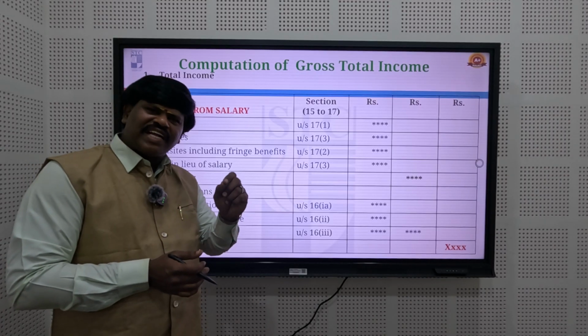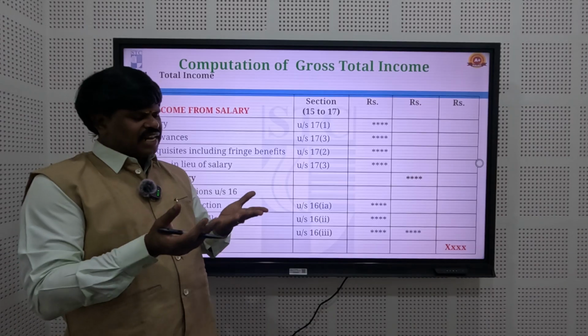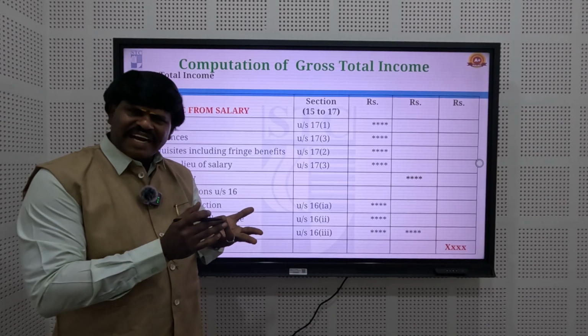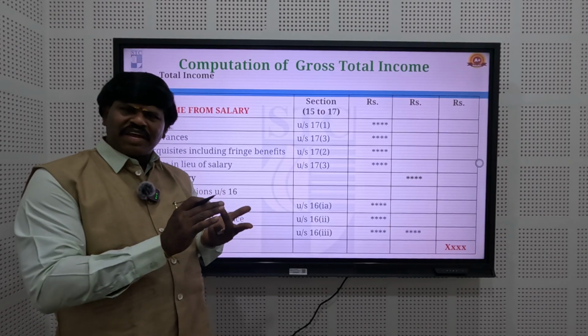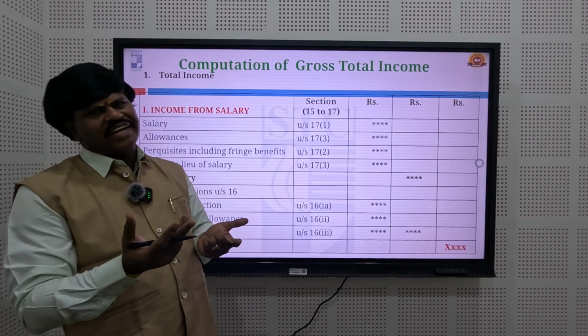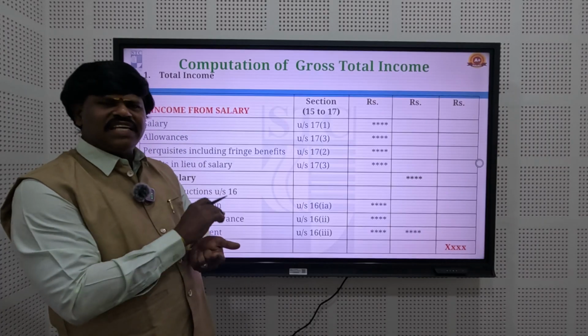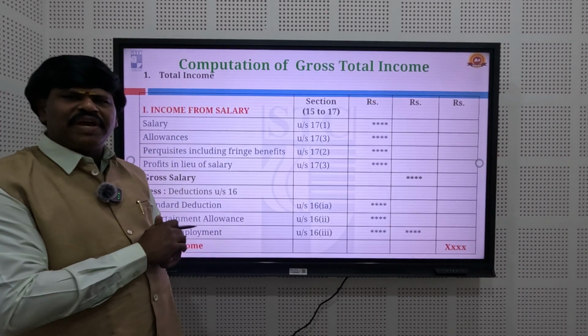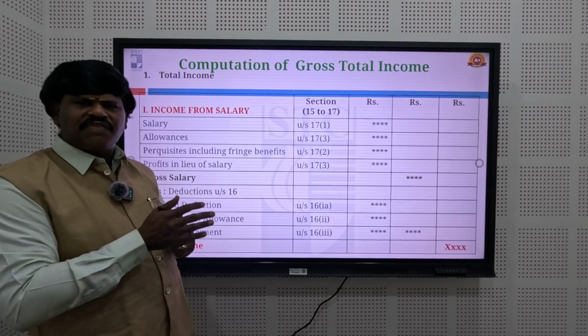The salary may be wages, dearness allowances, or any type of monetary or non-monetary benefits. Salary consists of 4 types.